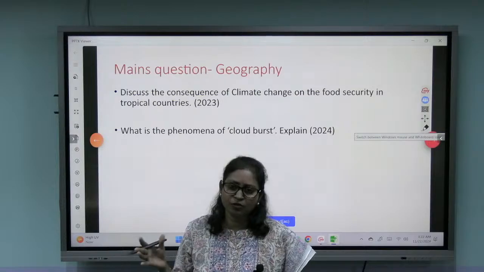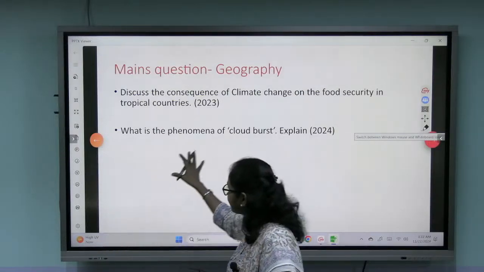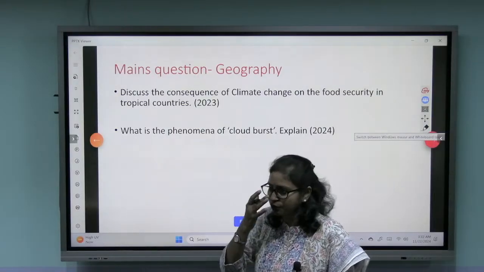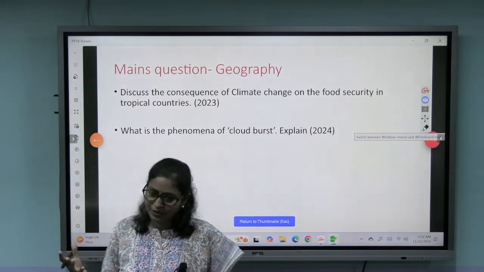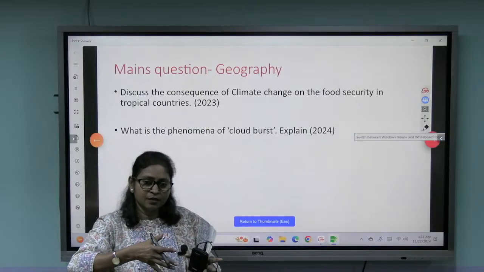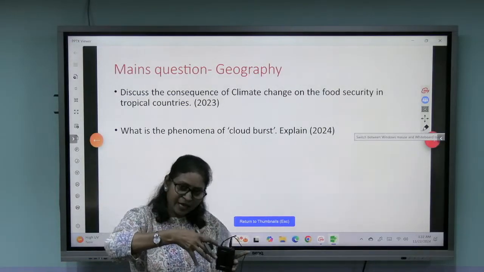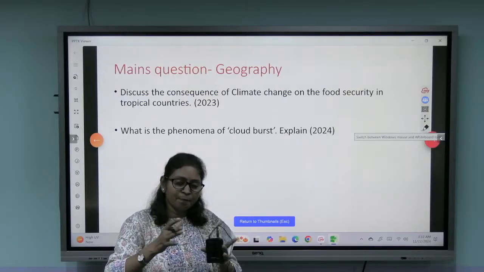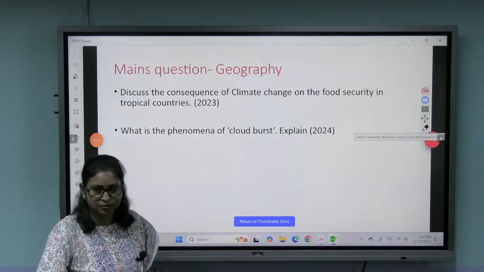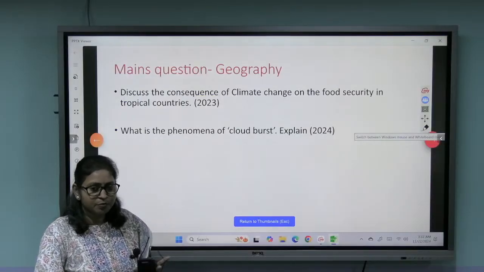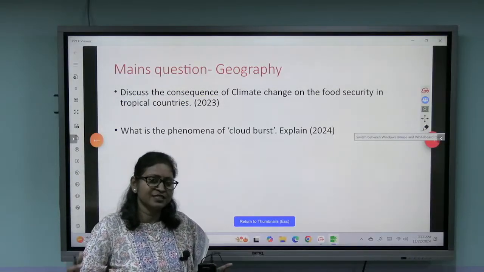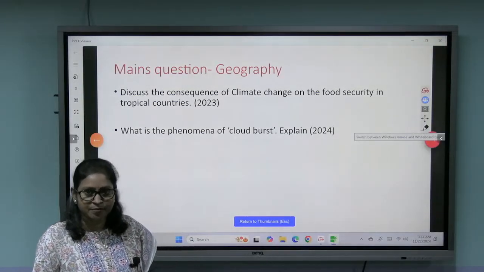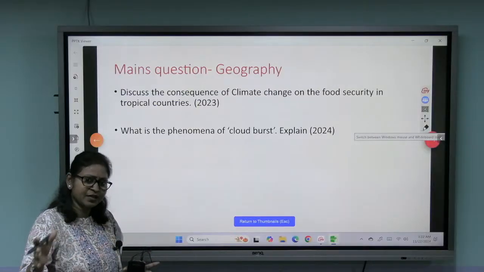The third problem is that the tropical countries have huge populations. The Asian countries have huge populations. So obviously the population pressure is there, and above that the climate is getting harsher. Climate change will impact agricultural production, and we will not be able to meet the requirement of this heavy population in terms of food security if climate change happens and becomes harsher and harsher.